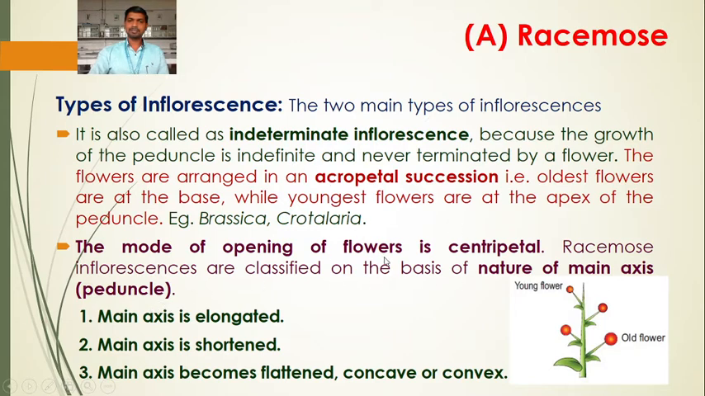Here we have seen three characteristics of racemose inflorescence. The growth of the peduncle is indefinite and never terminated by a flower. Second, the flowers are arranged in acropetal succession, meaning the oldest flowers are at the base, younger at the apex of the peduncle. Third, the mode of opening of flowers is centripetal, meaning the flowers present at the periphery open first, then the flowers present towards the center. Okay, so the opening occurs from periphery towards center.